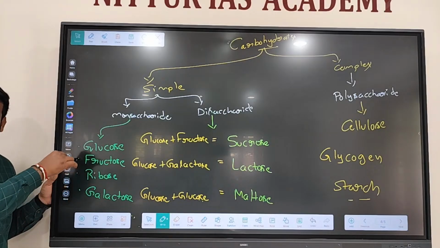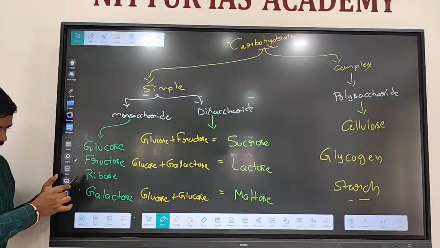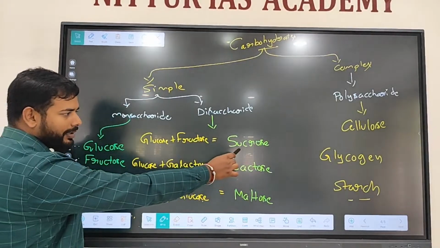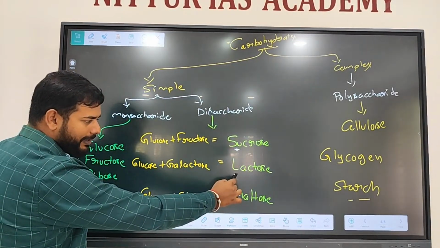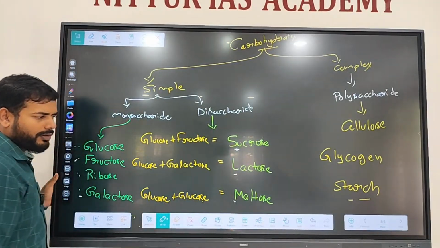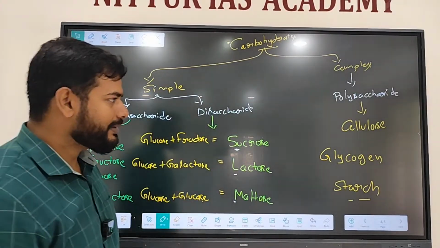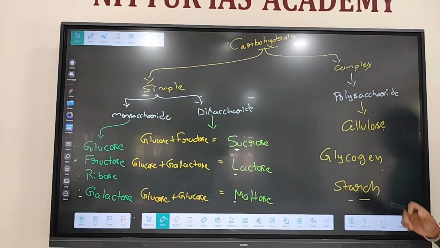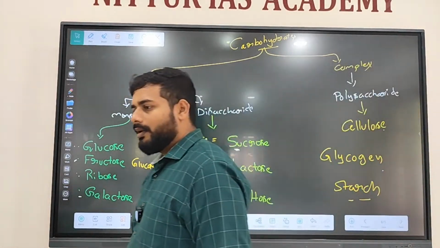Honey, fruits: fructose. Blood sugar: glucose. RNA: ribose. Galactose in milk products. Sucrose: table sugar, sugarcane, jaggery. Lactose: milk products. Maltose: beer, potato, grains, etc. Cellulose: cell wall of the plant cell. Glycogen: stored in our body as glucose. Starch: the complex nutrient, right?